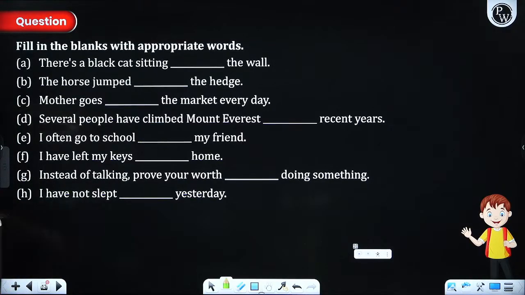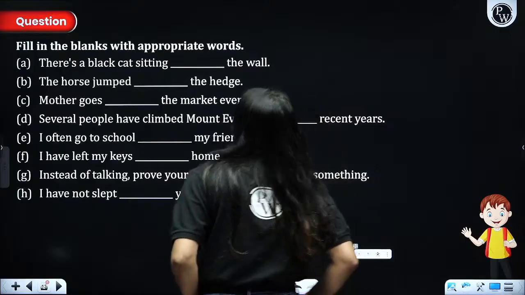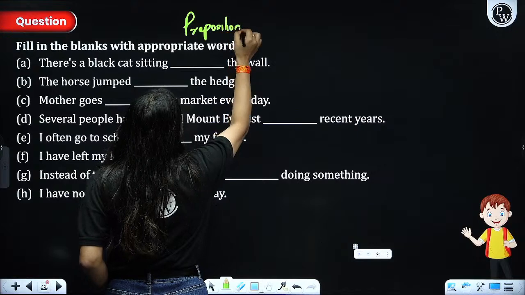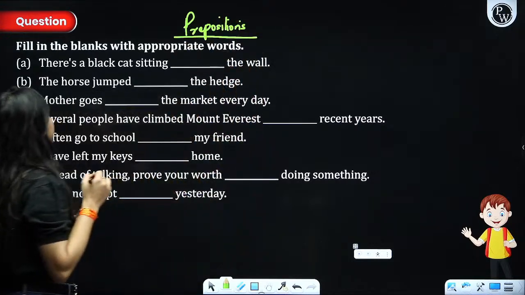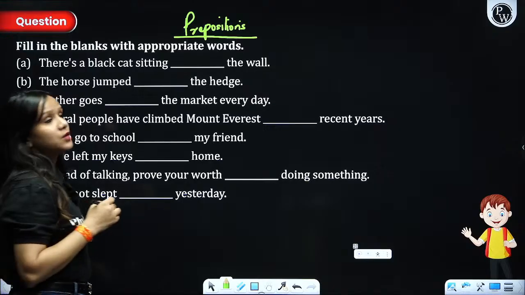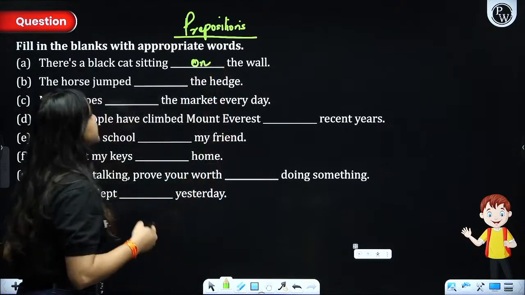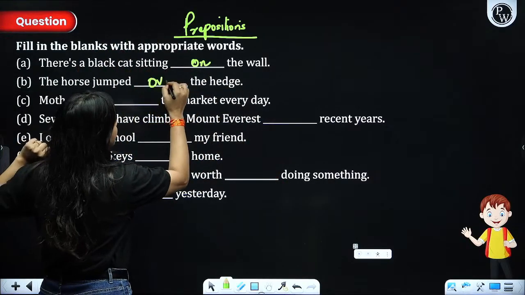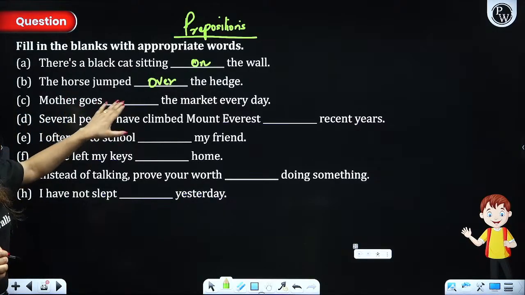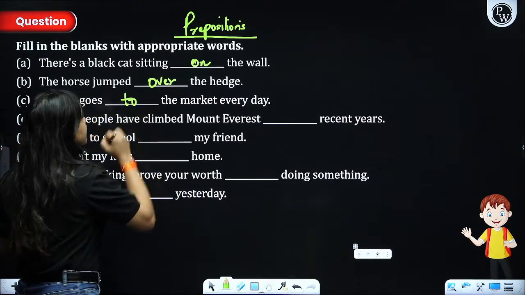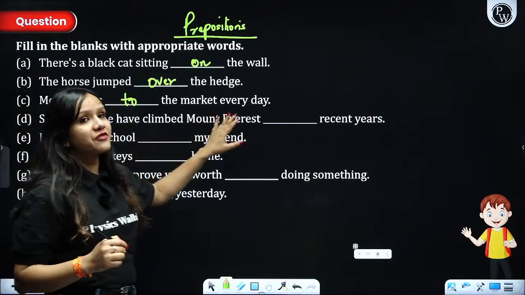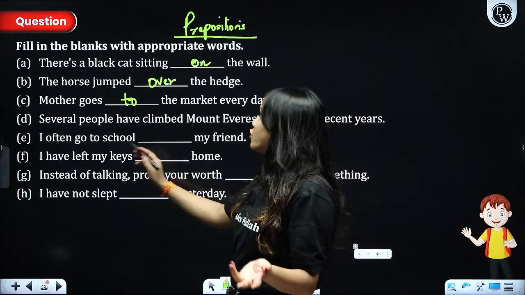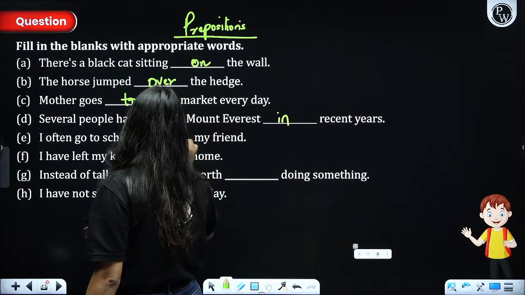There is a black cat sitting. Now these may be based on the prepositions, right? Most probably. You have to make use of appropriate prepositions in this. There is a black cat sitting on the wall, right? The horse jumped over the hedge. There is a motion. Then mother goes to the market every day. Simple. Several people have climbed Mount Everest in recent years. Absolutely very simple. I often go to school with my friend.